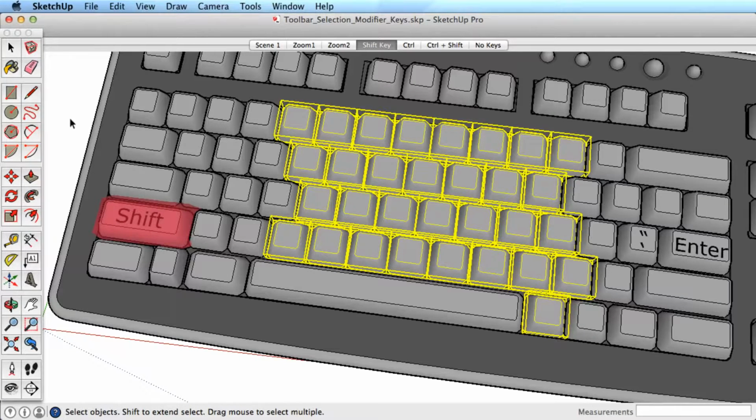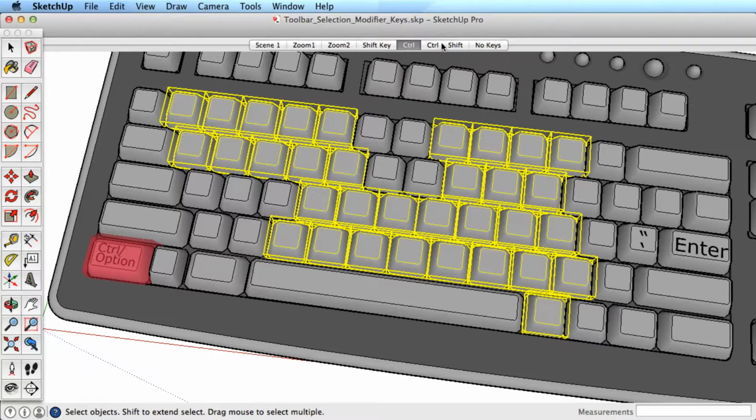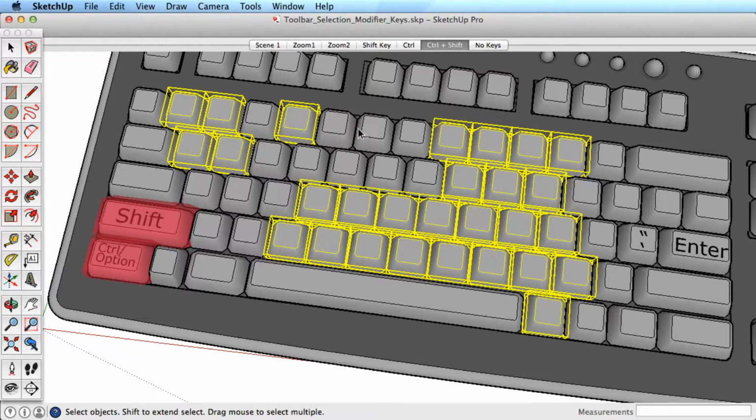Another method for controlling selections is to use modifier keys while making selections. It works like this. Hold the Shift key down and watch the cursor change to show a plus and minus sign. You can now add and subtract entities by clicking on them or dragging a window. Hold the Control key on Windows or the Option key on a Mac to only add to your selection. And hold both the Control or Option key with the Shift key to only subtract.